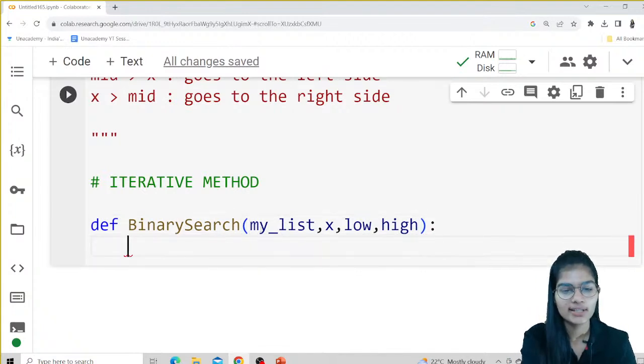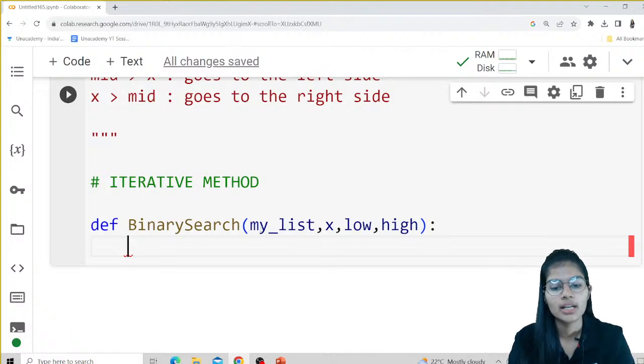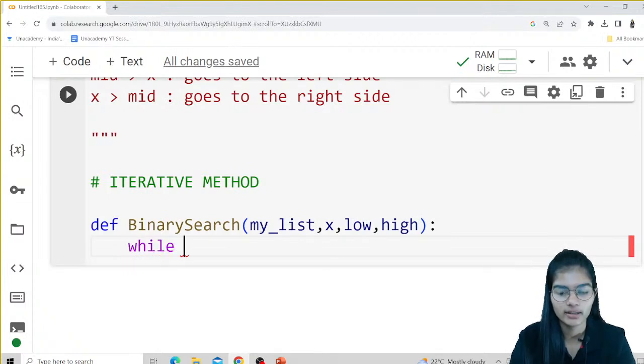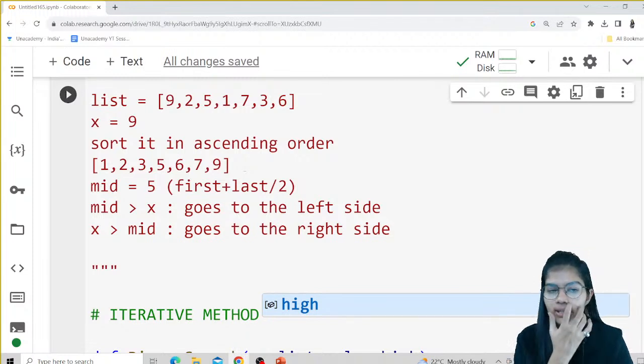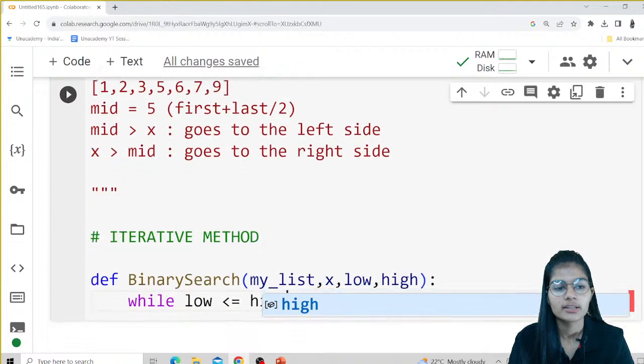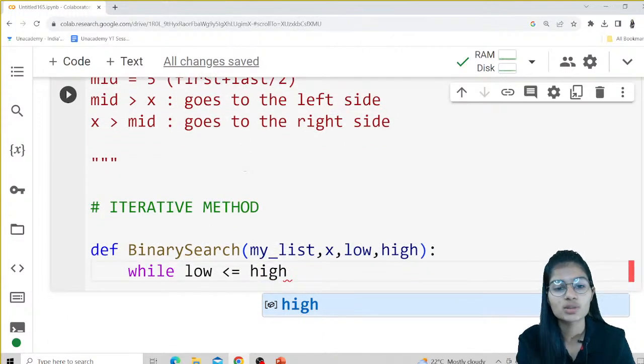Fine, let's go inside. Now my very first condition: a while condition, while low is less than or equal to high. I will explain how this completely works. As of now we are assuming I am going to give this a sorted array.